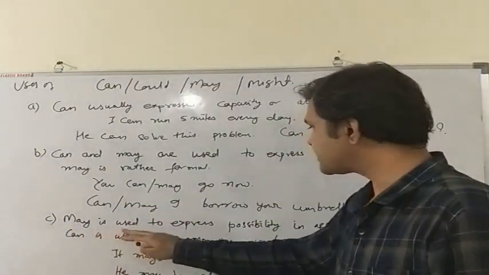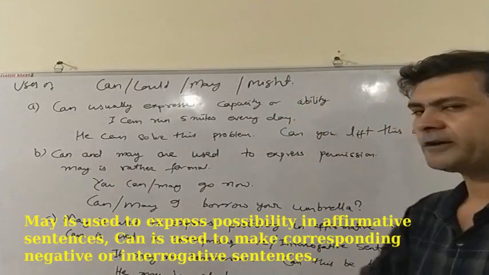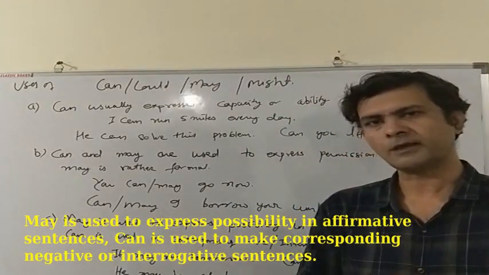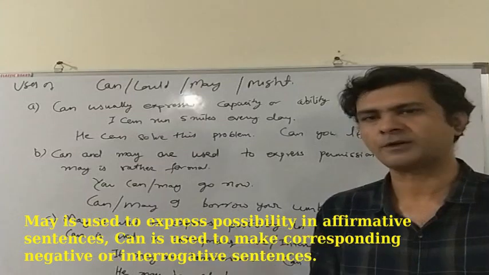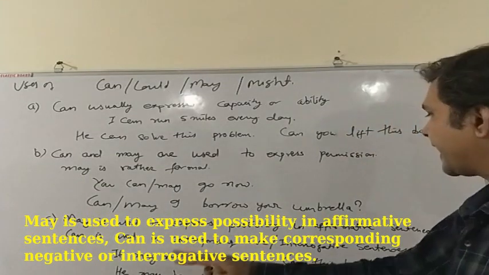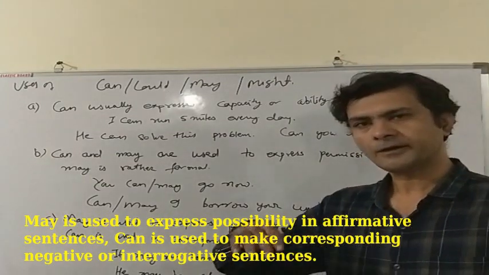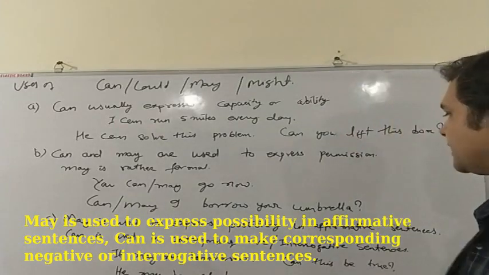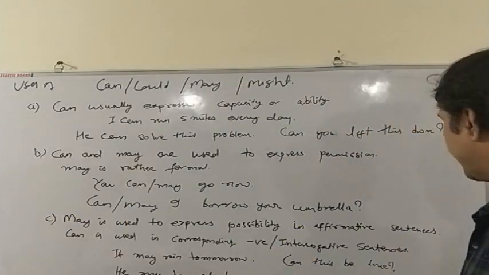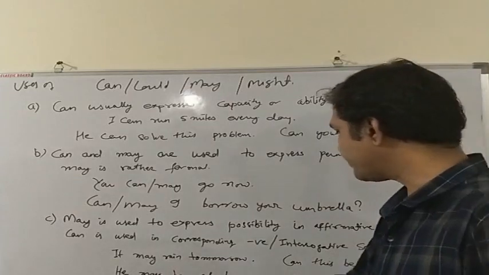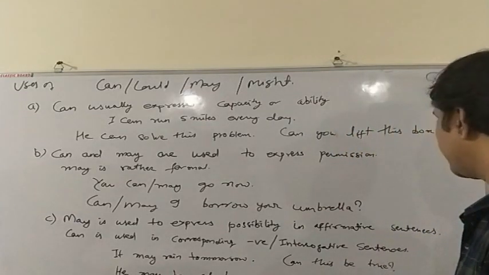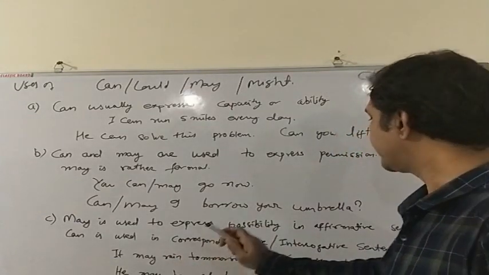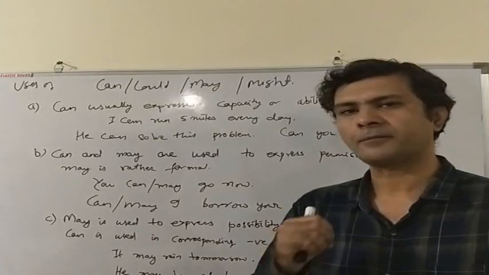Again, may is used to express possibility in affirmative sentences. We use may in affirmative sentences to express possibility. On the other hand, can is used in negative or interrogative sentences. For example, it may rain tomorrow. Can this be true? He may be at home. It cannot be true. We do not use can in showing possibility in affirmative sentences.